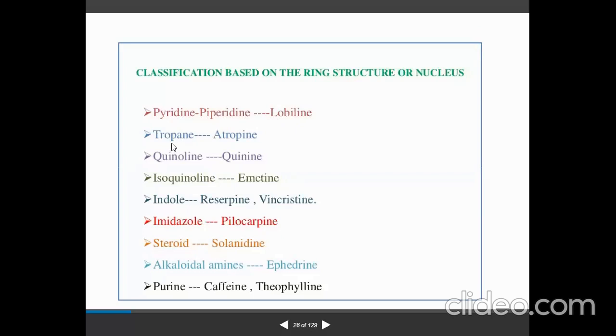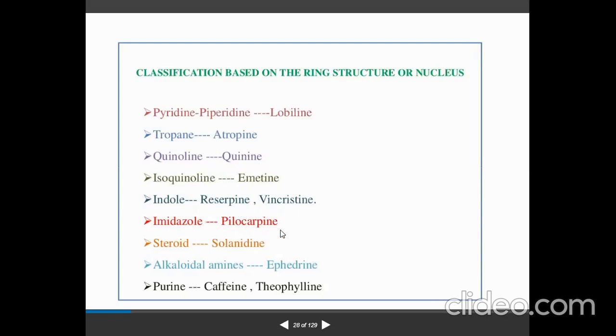So the second example, tropane alkaloid. The example under tropane alkaloid is atropine from Atropa belladonna, right? Quinoline type of alkaloid, the example is quinine from cinchona bark. Isoquinoline, emetine. Indole type of alkaloids, reserpine and vincristine from Rauwolfia and Vinca.